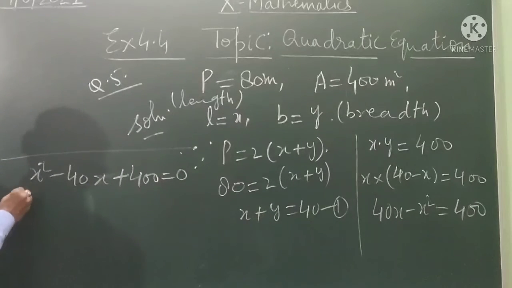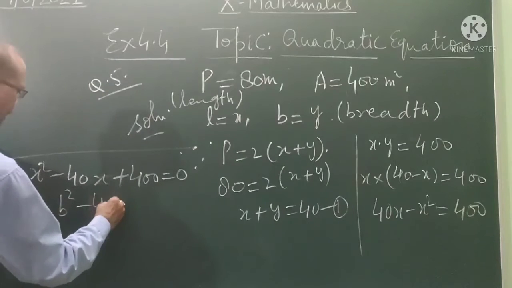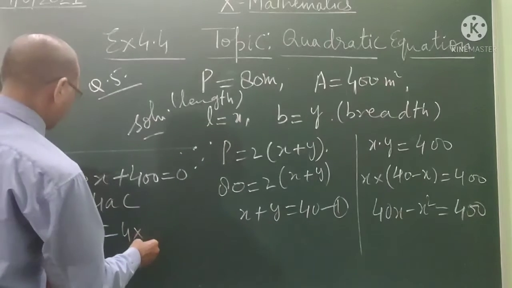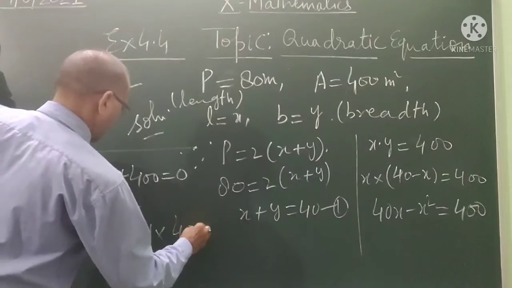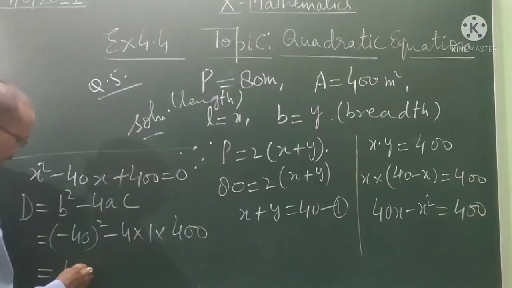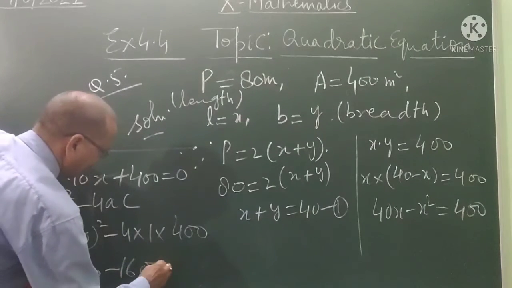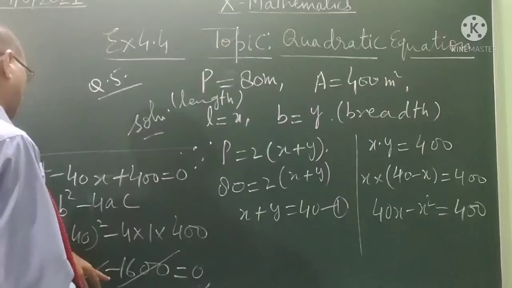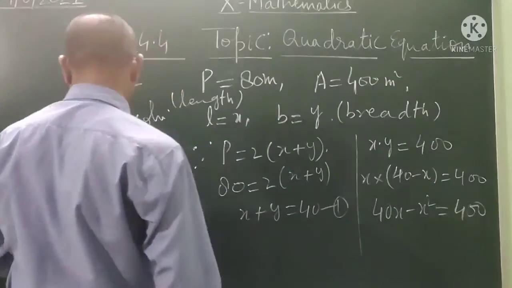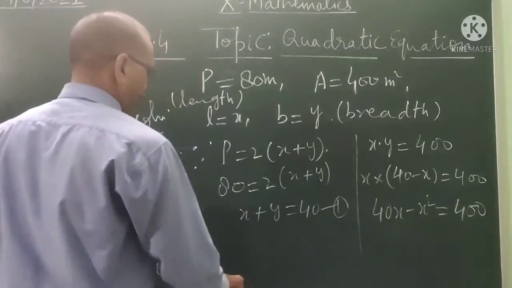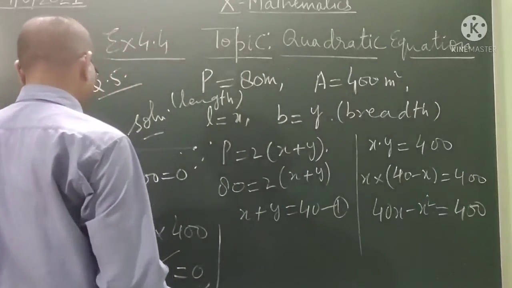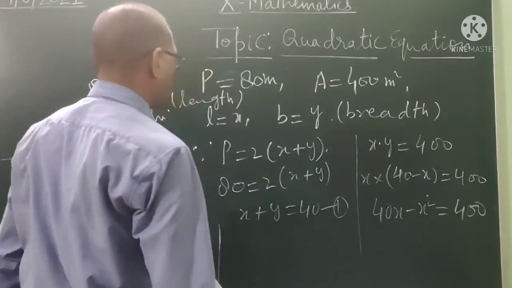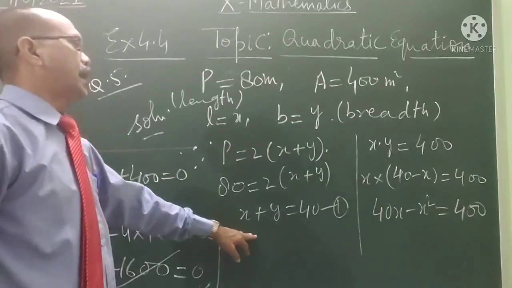Now let us find the discriminant d. It is b square minus 4ac, minus 40 square minus 4, a is 1, c is 400. It is 1600 minus 1600 is 0. So here there are equal roots and value of x is equal. Now we will find the length and breadth.